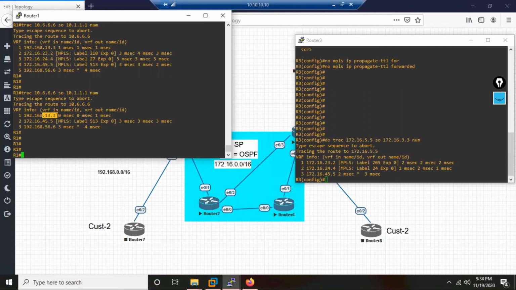See, R1 should only know R3's IP, and R5's IP should be known. R3 and R5 IPs only should be visible to a customer. The P routers, the core routers, should never be visible to any customer, because I don't want my internal IP addressing to be known. They should not know what my internal IP addressing is.